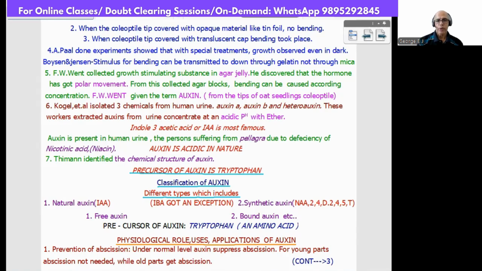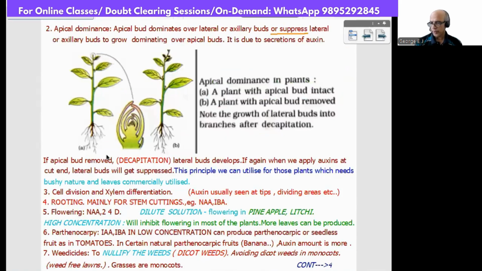Under a normal level of auxin, abscission will be suppressed. So for young parts, abscission is not needed. For older parts, abscission is needed. So it is based on the amount of auxin. I think this page is also clear. Now we can proceed to the next two.